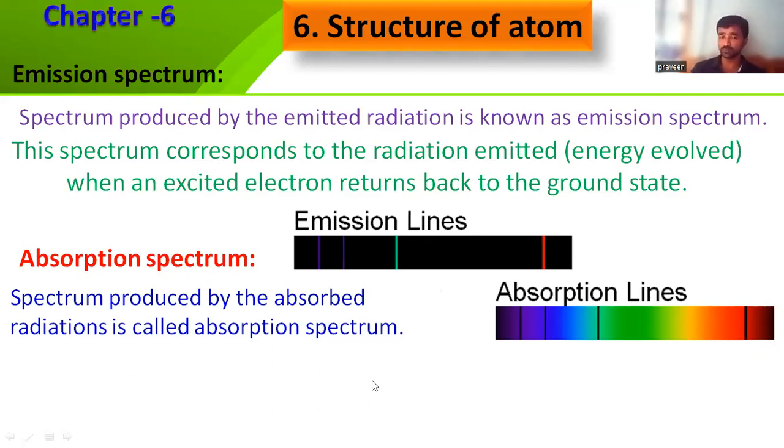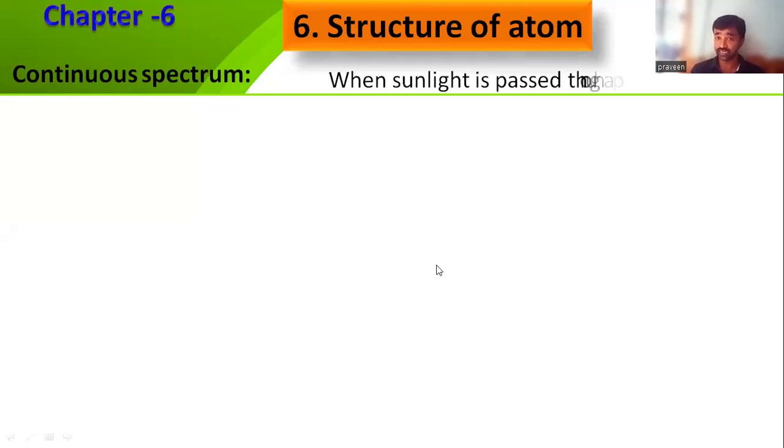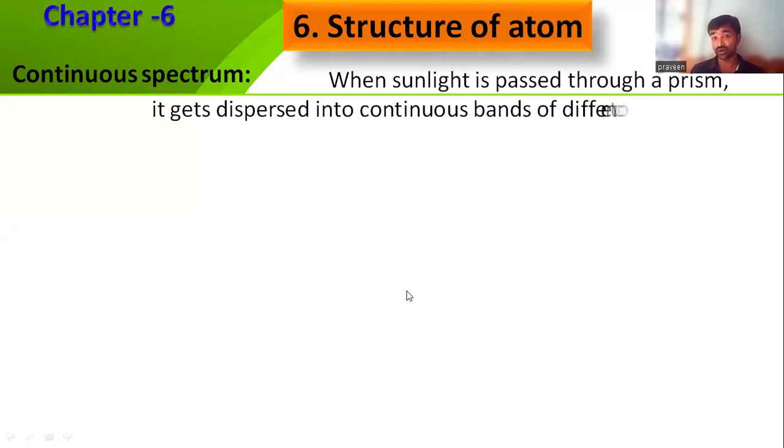So we got an idea about emission spectrum and absorption spectrum. Now the discussion is about continuous spectrum. What is this continuous spectrum? When sunlight is passed through the prism, there are no lines, only the corresponding colors you are observing, right? So that light can be dispersed into continuous bands of different colors. When the light passes through the prism, light gets dispersed into continuous bands of different colors. That is called a continuous spectrum.